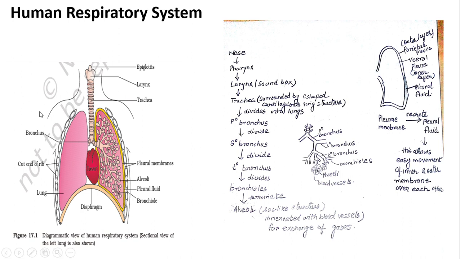So this is the basic structure of the human respiratory system. It starts with nose, pharynx, larynx, then followed by trachea, then bronchus, then bronchioles, and then alveoli. The alveoli are surrounded by blood vessels for exchange of gases. That means the gases which are coming through the nose or through the nostrils should move into the blood vessels so that they can reach the tissues for the process of respiration.